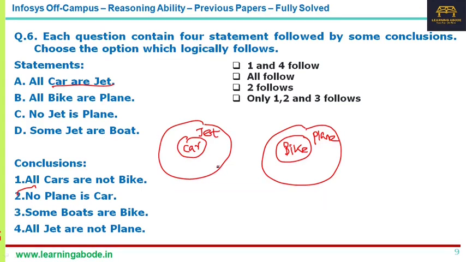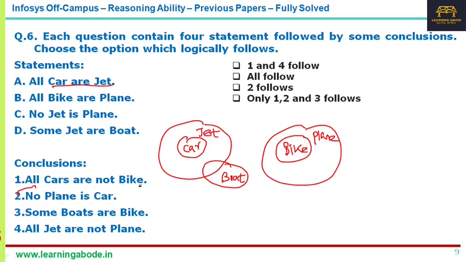Some jets are boats means it can be like this, or the boat can be completely inside the circle. So boat and car can overlap. All these are possibilities. But just to save time, I don't want to write all the possibilities. Let us see what follows and what does not follow.